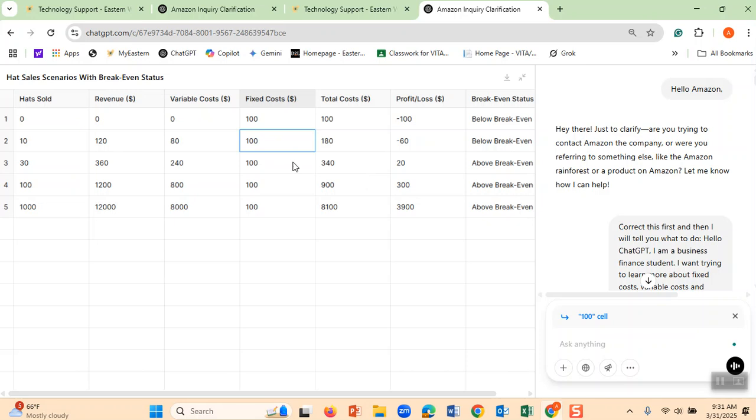But what happens if I sell 30 hats? Do you remember our break-even point was 25? I wish I had asked ChatGPT, could you also include my break-even point in your table? In that case, it would have put a table here showing how many hats I have to sell. It would have put, for example, 25. Do you see negative 60? Selling 10 hats, I lose $60. Selling 30 hats, I make $20.